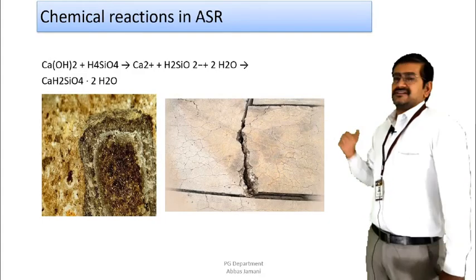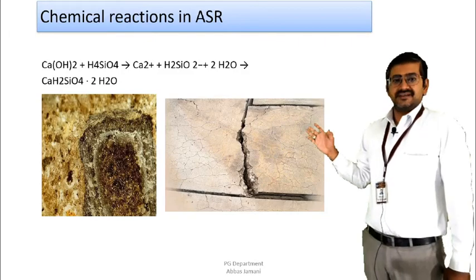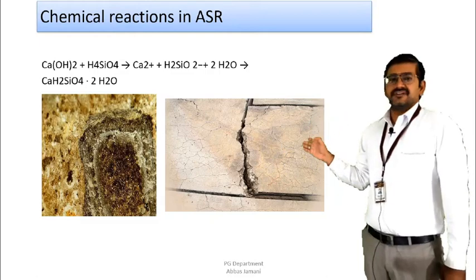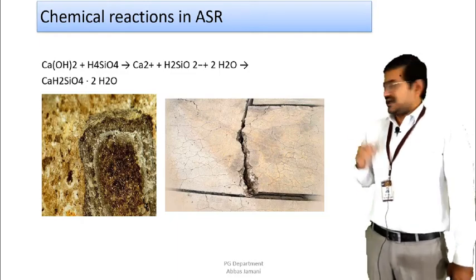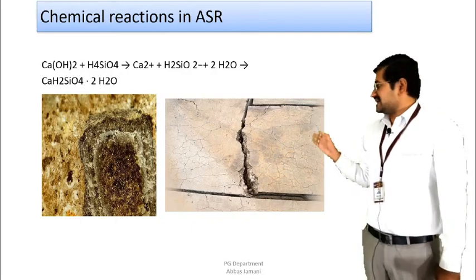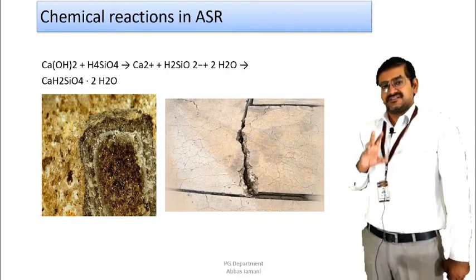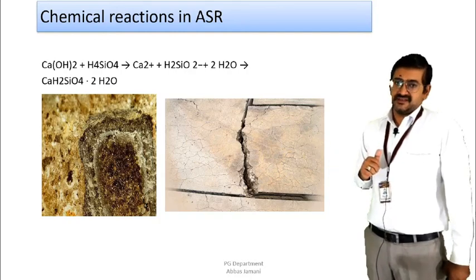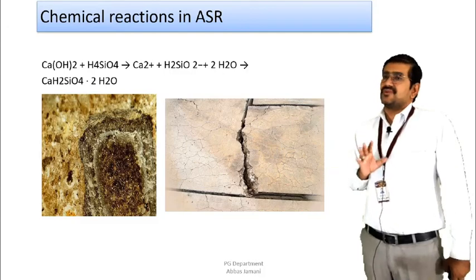And lastly, the chemical reaction that is taking place in ASR is also mentioned over here. That is Ca(OH)2 with H2SiO4, and the reaction is there in front of you, as a result of which ASR, that is alkali silica reaction in concrete, is mentioned. Along with that, the crack that is found due to this alkali silica reaction is also there, and the core sample of the concrete surface affected by the alkali silica reaction is also shown on the screen, which is the yellow colored image. You can see how aggressive it can become over a period of time if proper care is not taken.